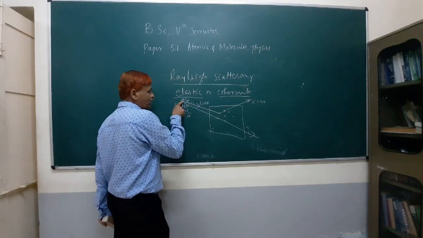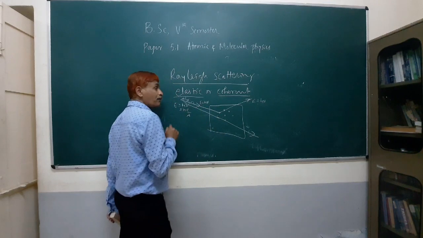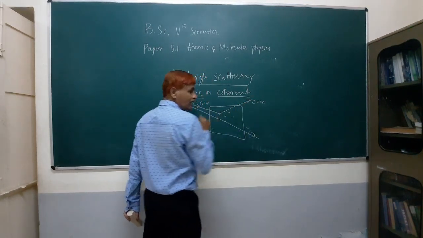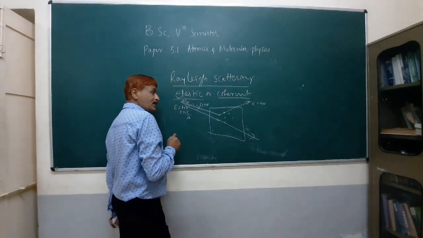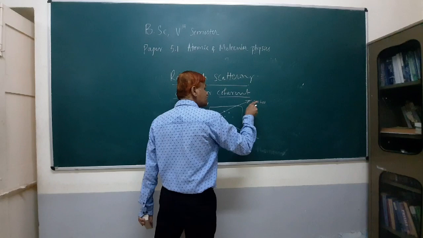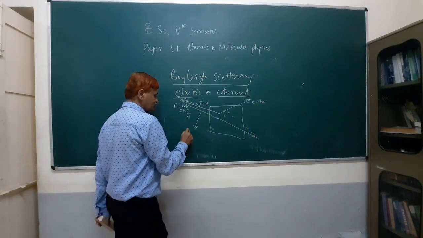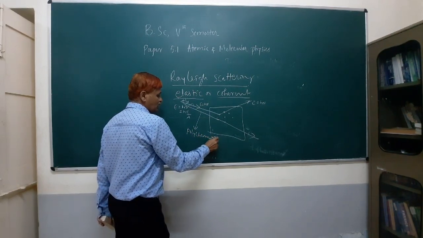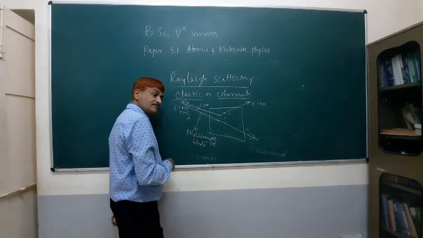If a polychromatic light falls on the medium, then what happens? All the light gets scattered, but the scattered intensity varies with the frequency, because this is a polychromatic light. Say white light, sunlight.